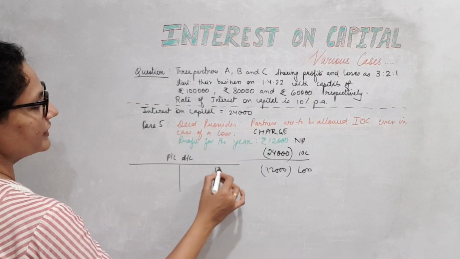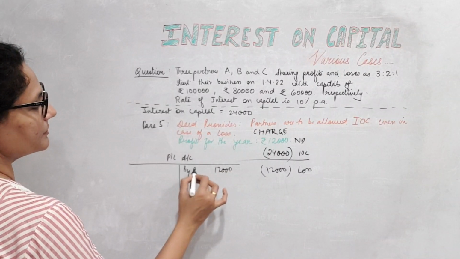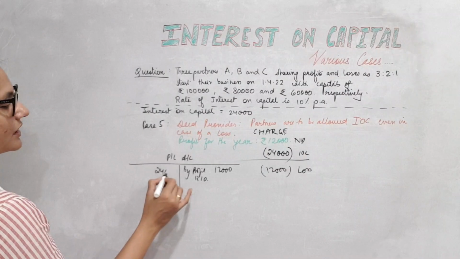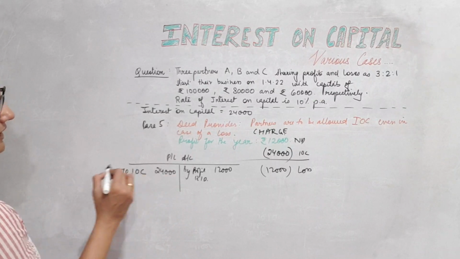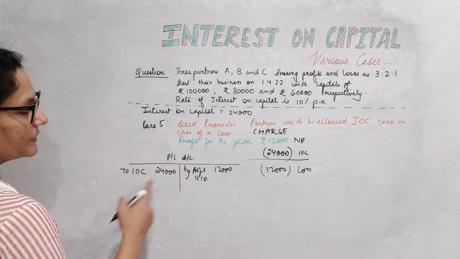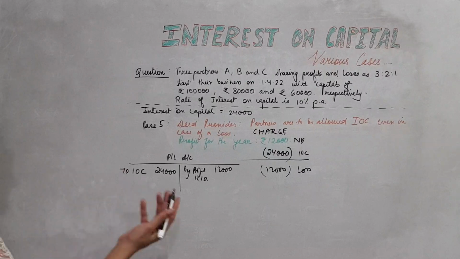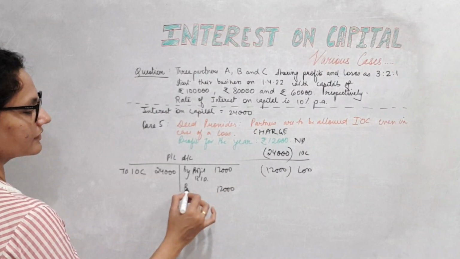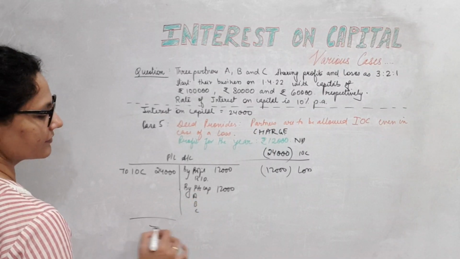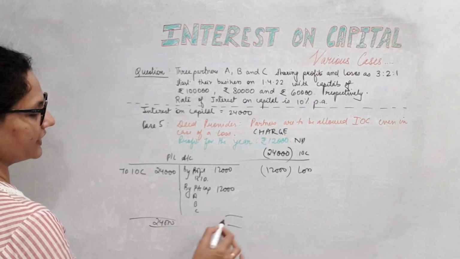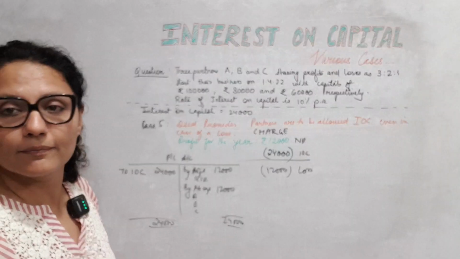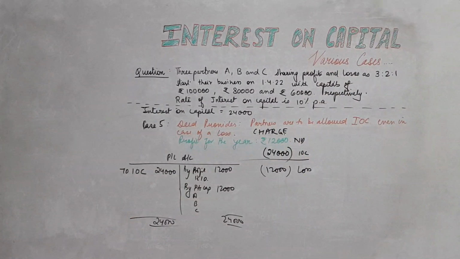How much do I have profit already? 12,000. This is the profit brought down here for the year, 12,000 I have. And I am charging to my profit and loss account IOC 24,000. This is the closing entry for IOC. I ultimately land up into a net loss of 12,000 to be borne by partners' capital A, B, C. Obviously, I will not open the PL appropriation account. This 12,000 loss has to be distributed in which ratio? The profit sharing ratio, that is the loss sharing ratio as well.